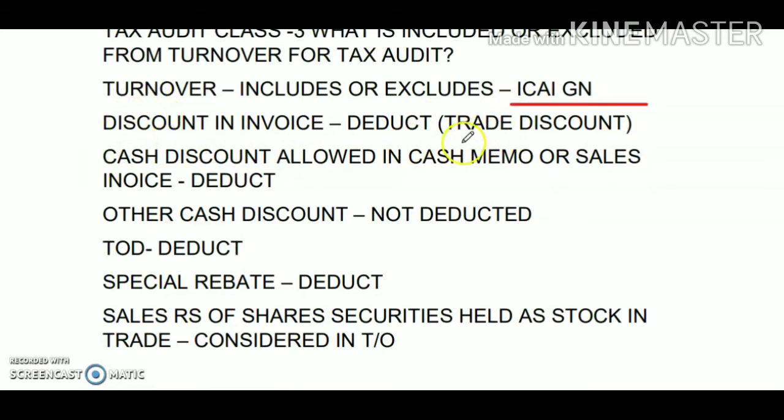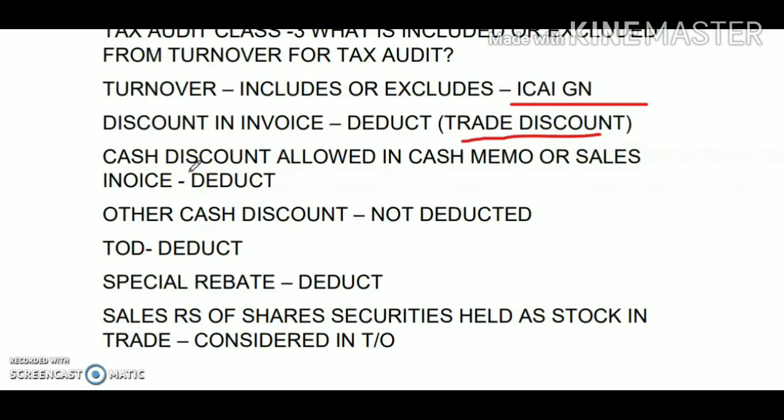The first question is whether the trade discount will be part of the turnover for the purpose of a tax audit or not. The trade discount will not be considered as a part of the turnover. Next is the cash discount allowed in the cash memo or the sales invoice.